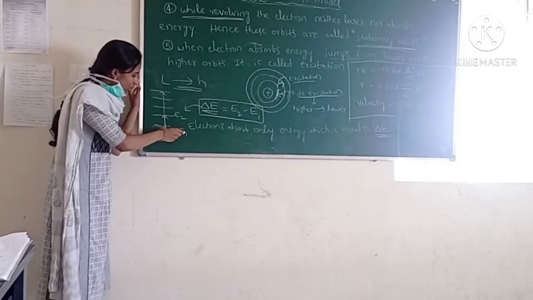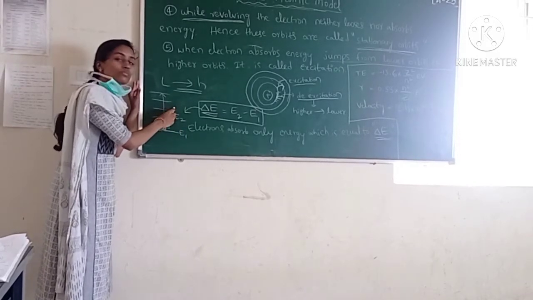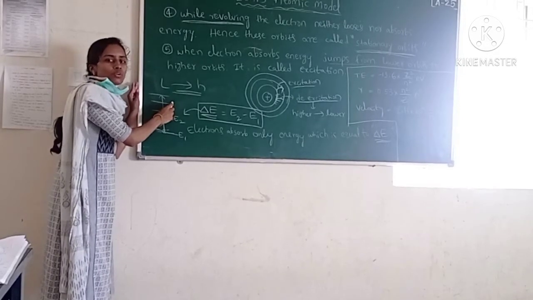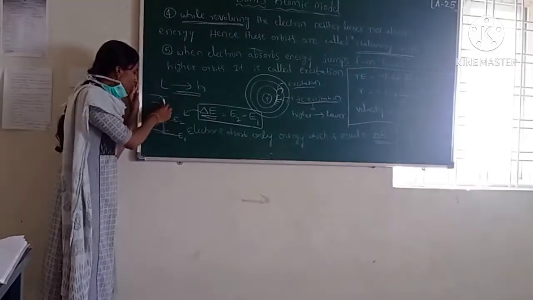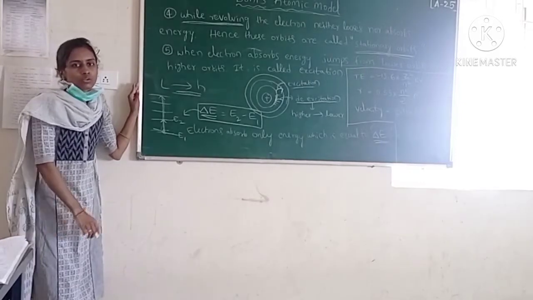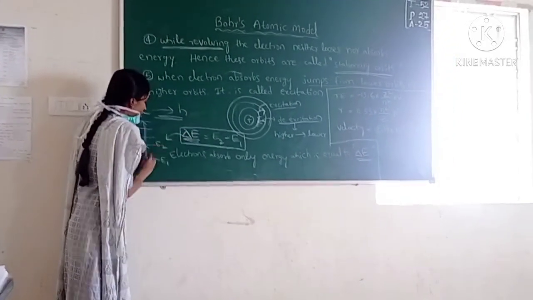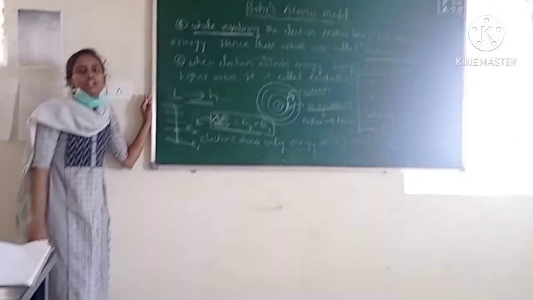Suppose E1 is a lesser value and E2 is a higher value, then E3 is higher, and E4 is higher still. Moving out from the nucleus, the energy of the orbits increases. This difference in energy is called the absorbed or emitted energy.